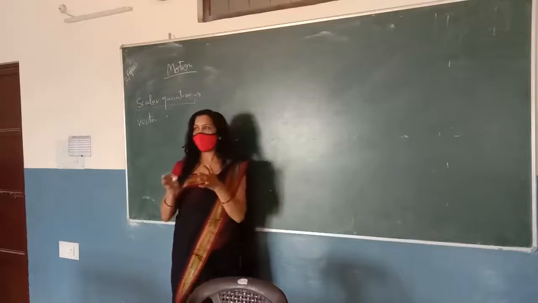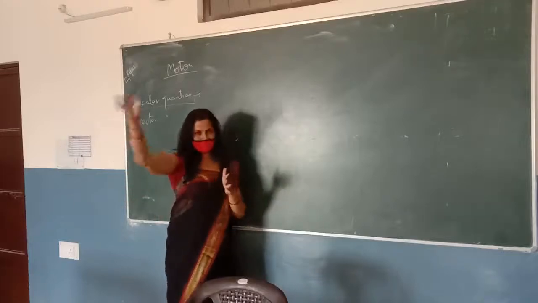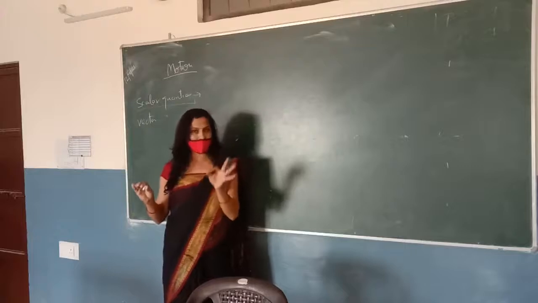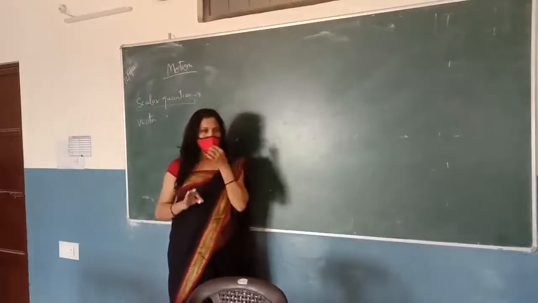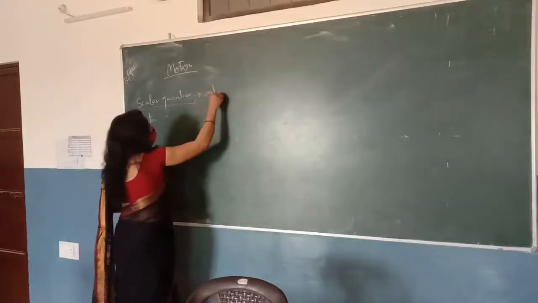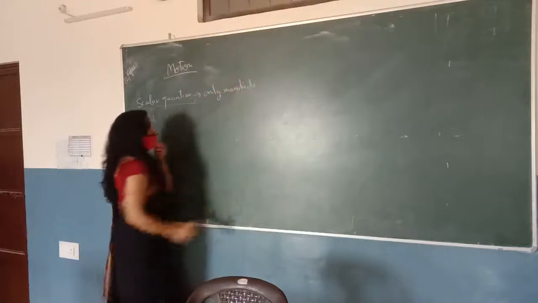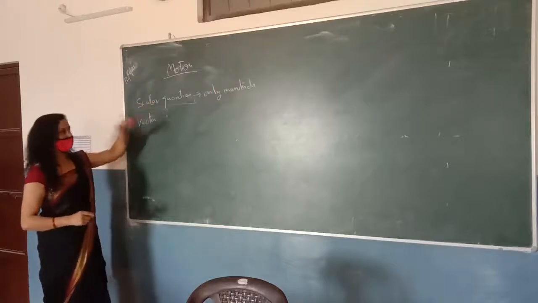So in this example, if the distance of the playground from this classroom is 500 meters, I am telling you only about the magnitude, not about the direction. So if a physical quantity has only magnitude without any direction, then it is said to be a scalar quantity.